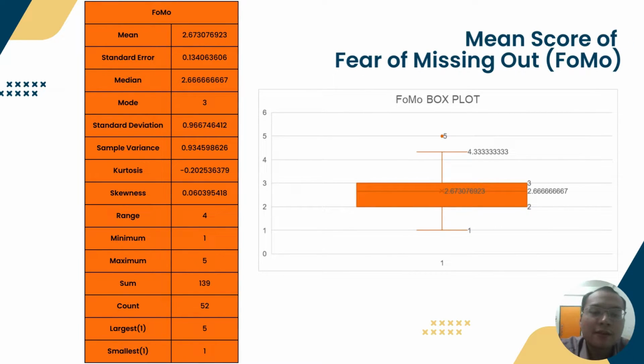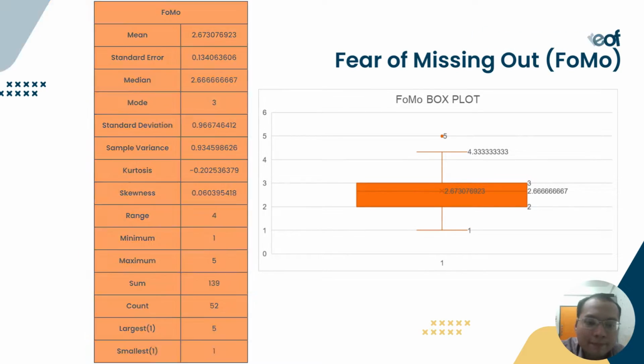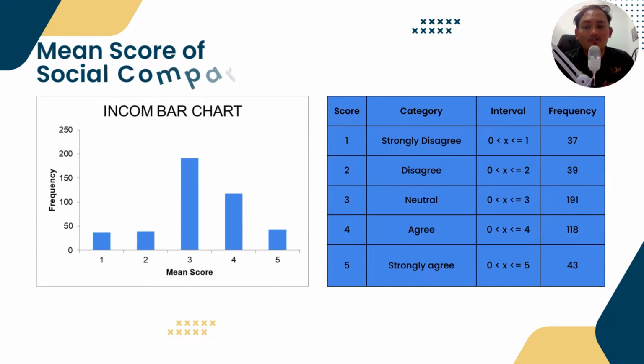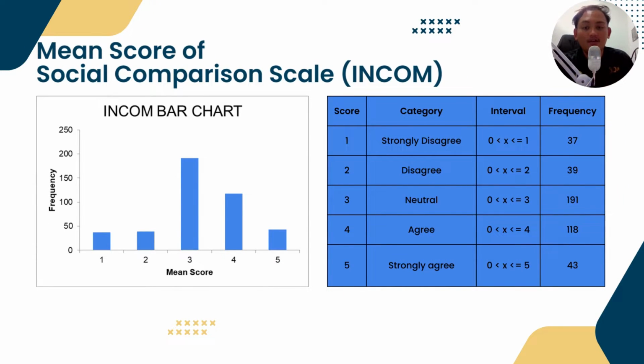And we move on to the mean score of fear of missing out data. We have here the mean, which is 2.67, and the median in the box, you can see that there's a line in the box at 2.6667, and the upper quartile above that is the 3, and the lower quartile is 2. And we have here the outliers, apparently a number of 5 there, because you can see the dot of 5 there.